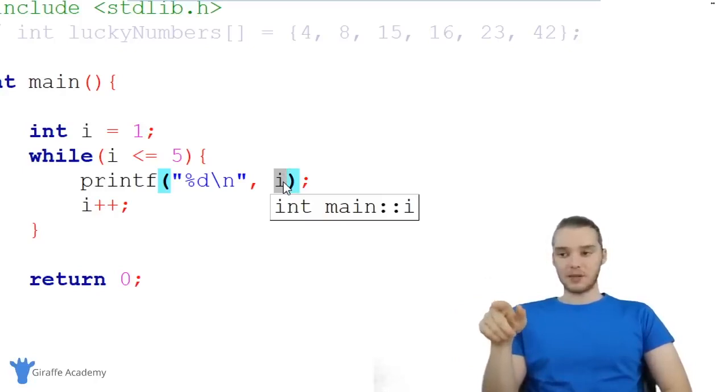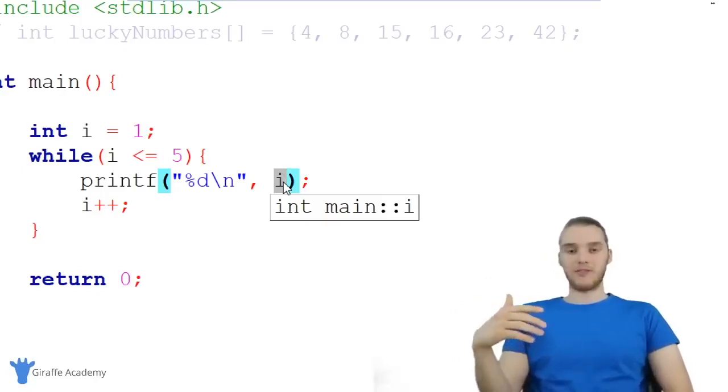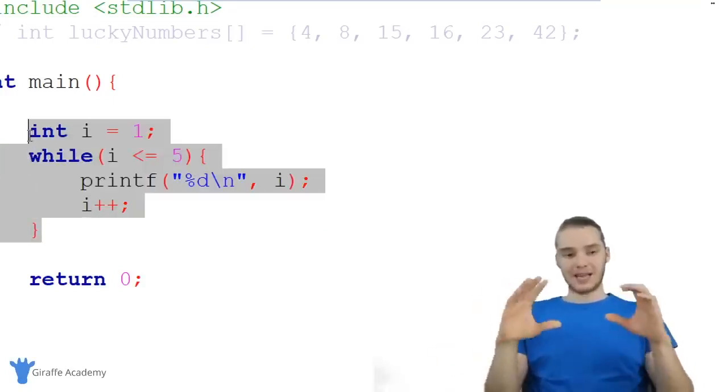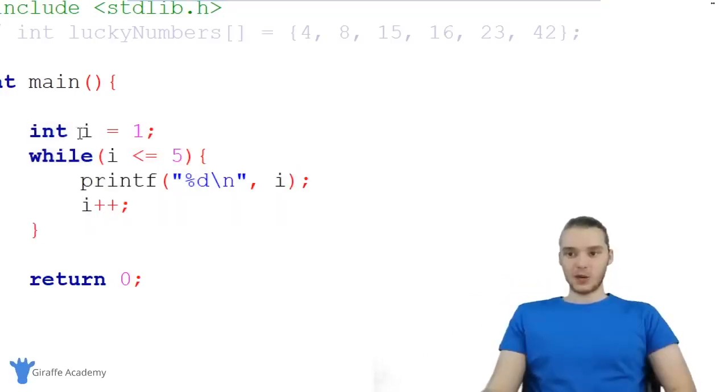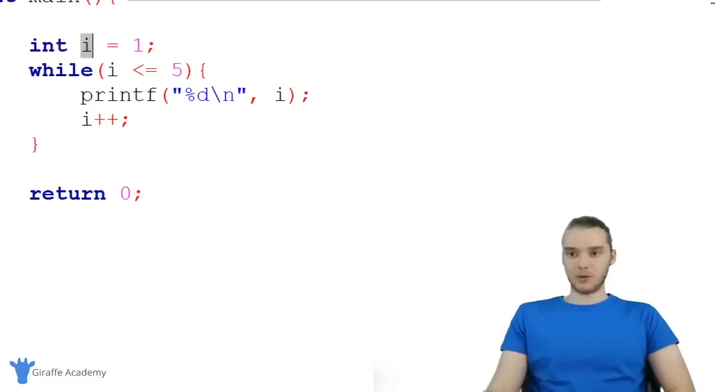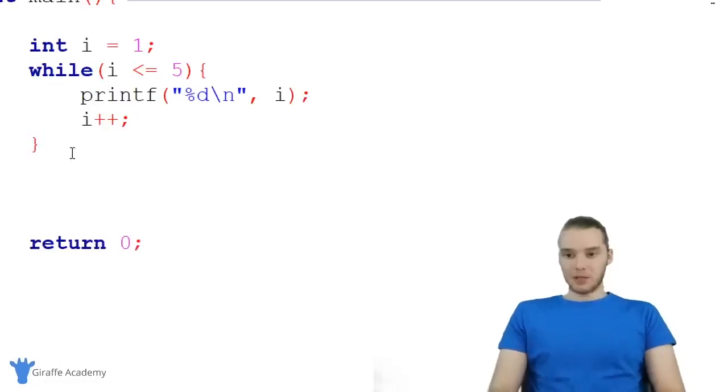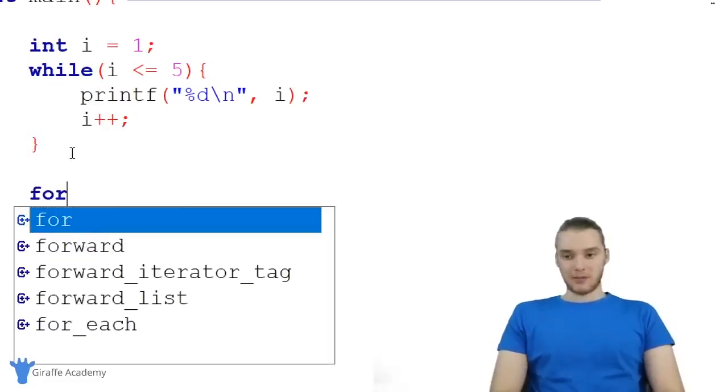And this is such a common situation in C that there's actually something called a for loop. A for loop allows us to take all of this code and condense it into its own single loop. So it's taking this situation where we want to have a variable like i, and it's allowing us to do it a lot easier and a lot cleaner. So I'm going to show you guys how we can create a for loop. I'm going to come down here below this while loop and create a basic for loop structure.